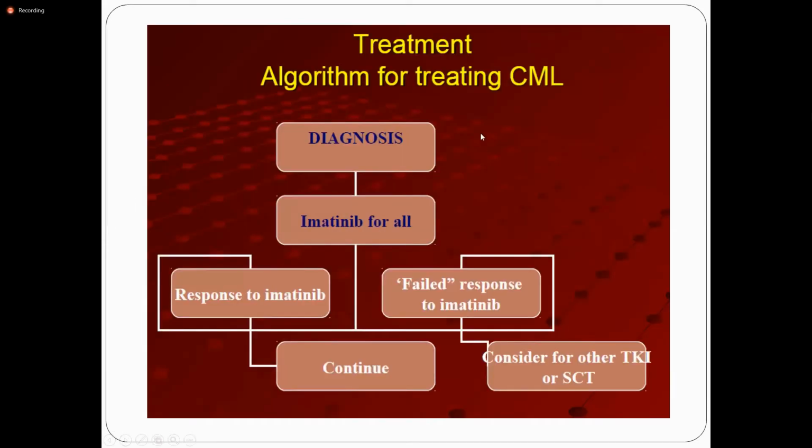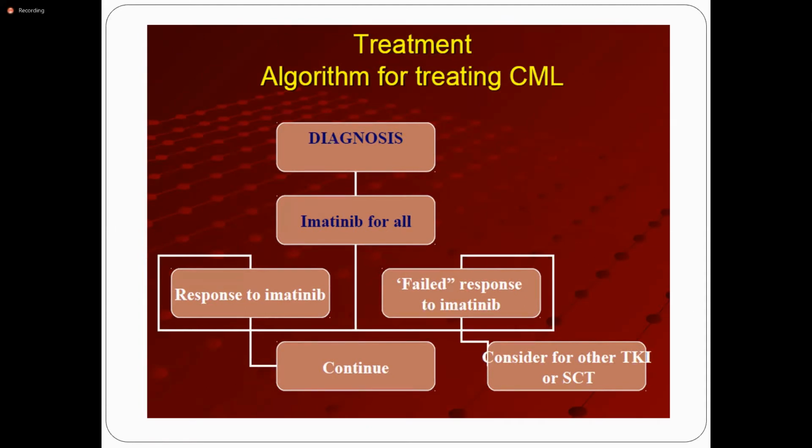This is the algorithm for treating CML. When you diagnose chronic myeloid leukemia, you can offer imatinib. Imatinib is a tyrosine kinase inhibitor. It competes with the BCR-ABL fusion protein and decreases the phosphorylation of the tyrosine kinase, which decreases the proliferation of the cells.